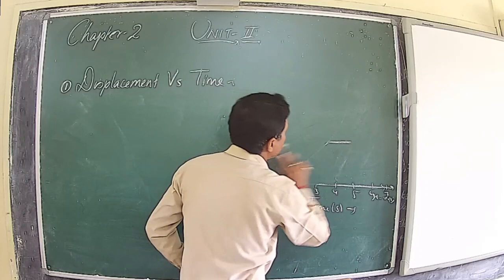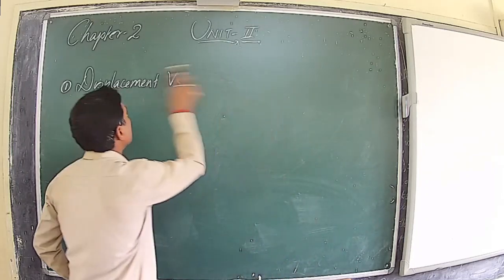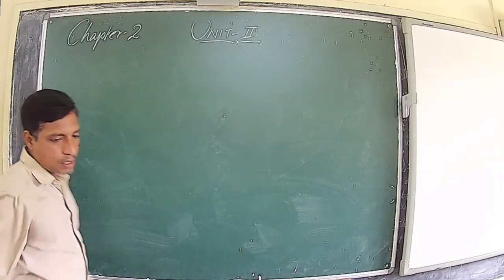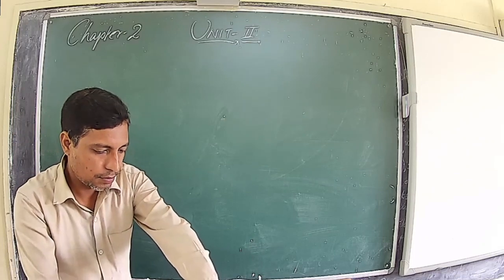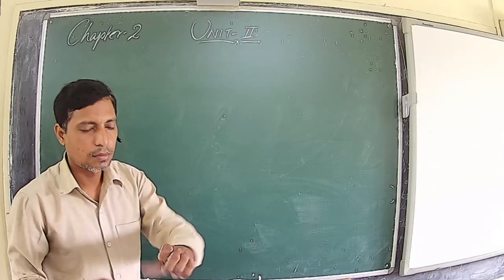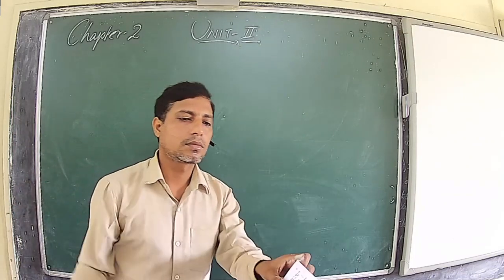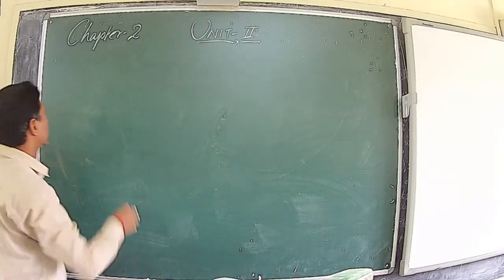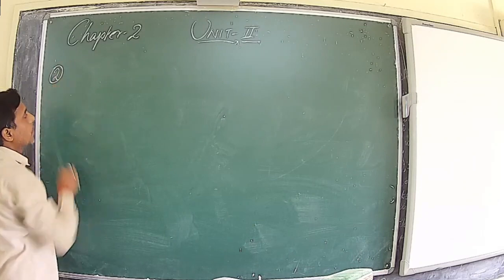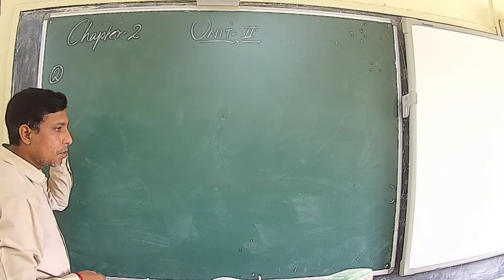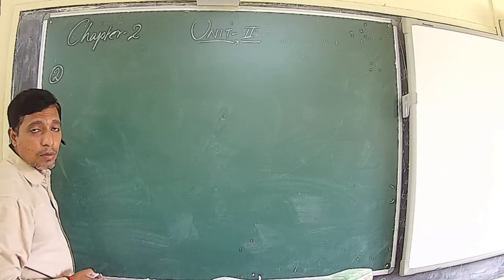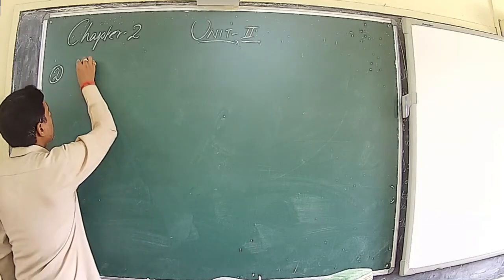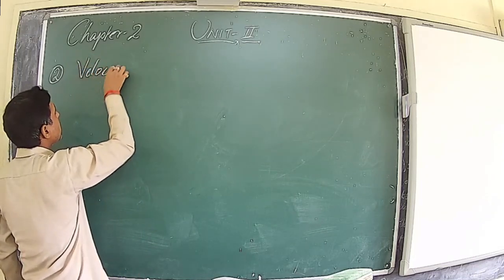Next, velocity versus time. Second graphical representation of motion in one dimension is if you plot a graph between change in velocity of the moving body with respect to time, and that is what velocity versus time.